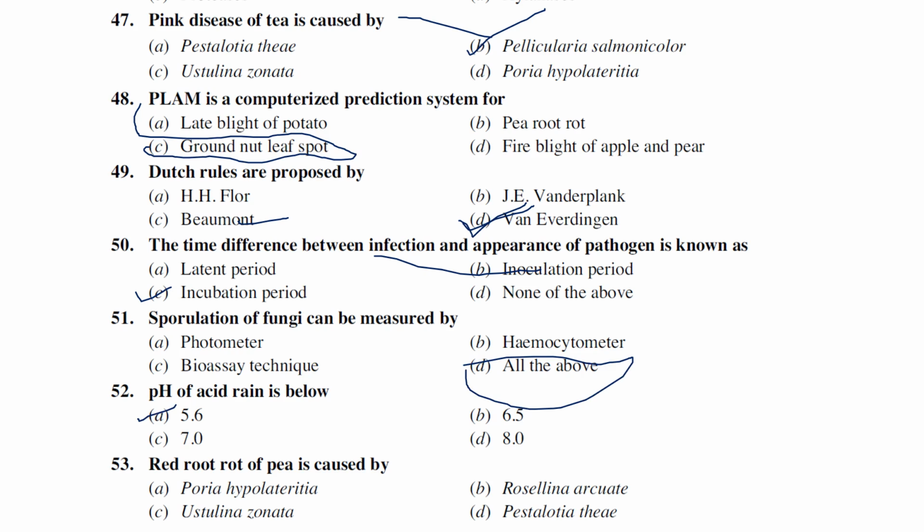Acid rains are generally below pH 5.6. Red root rot of tea is caused by Poria hypolateritia, Rosellinia arcuata, Fistulina zonata, and Pestalotia theae. I don't know, probably Poria hypolateritia, I think so.